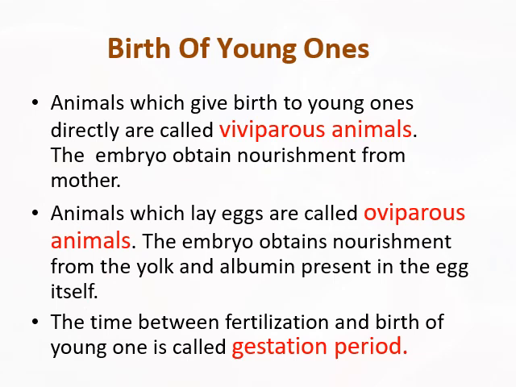Birth of young ones. Animals which give birth to young ones directly are called viviparous animals. The embryo obtains nourishment from the mother. Animals which lay eggs are called oviparous animals. The embryo obtains nourishment from the yolk and albumin present in the egg itself. The time between fertilization and birth of young ones is called the gestation period.